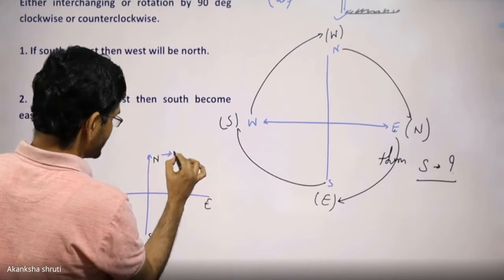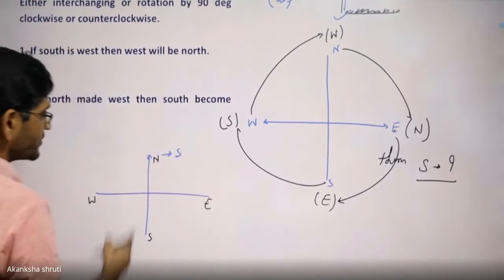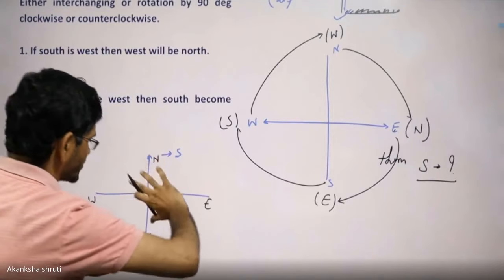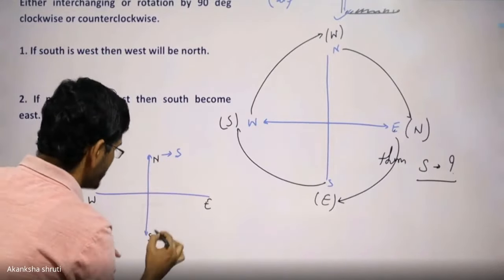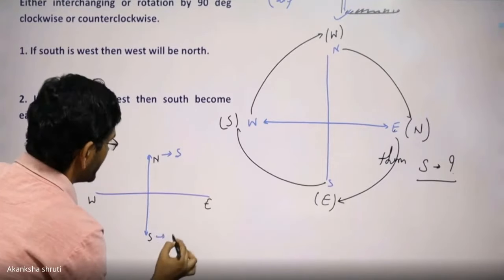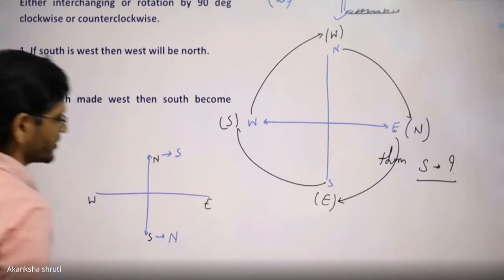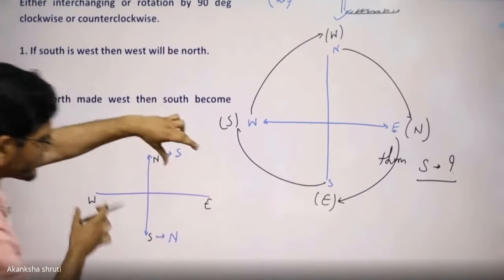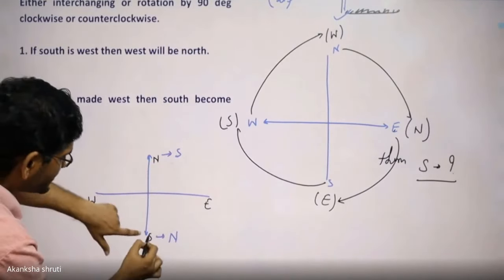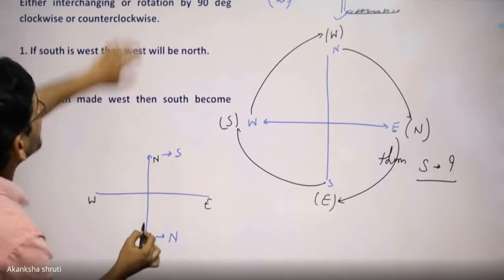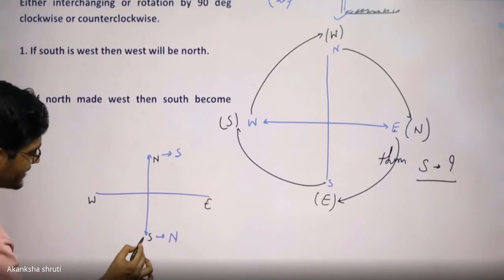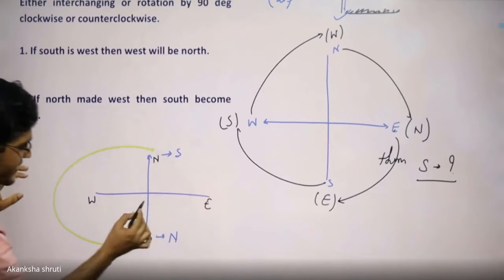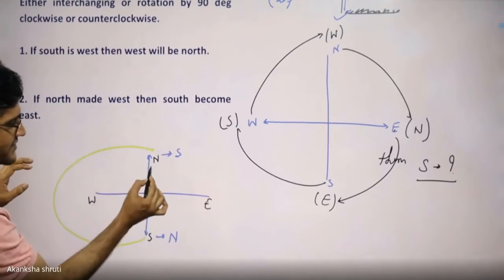Obviously, these have been made as south, which means these are totally interchanged. It means up becomes down, down becomes up. It is like this. While this is being interchanged, it means what? These have rotated by, how does this north become south? Very simple. Students, these have gone to this one. It means a 180 degree rotation has taken place.